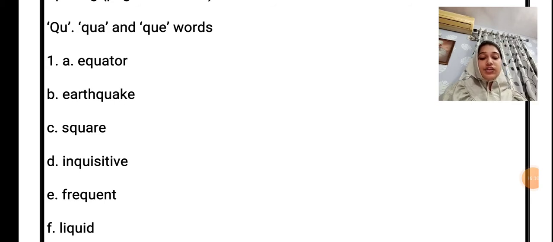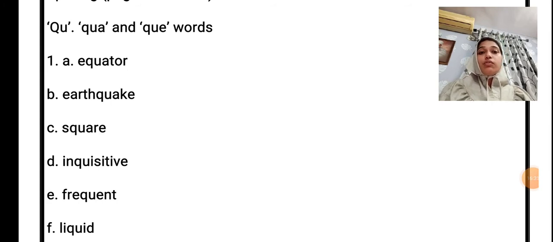B, the violent shaking of the earth is called earthquake. Number 3, a shape that has 4 equal sides and 4 equal angles. So it is square. QUA we have used. D, someone who is very curious, inquisitive. So here QUI we have used.